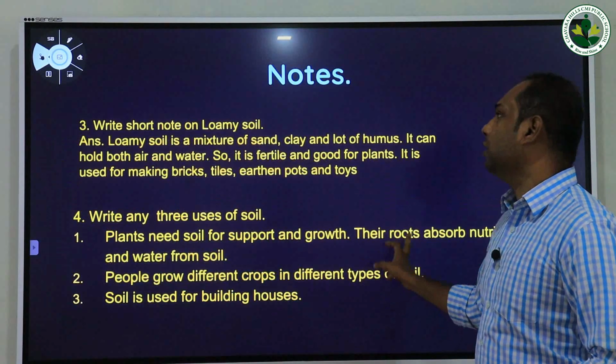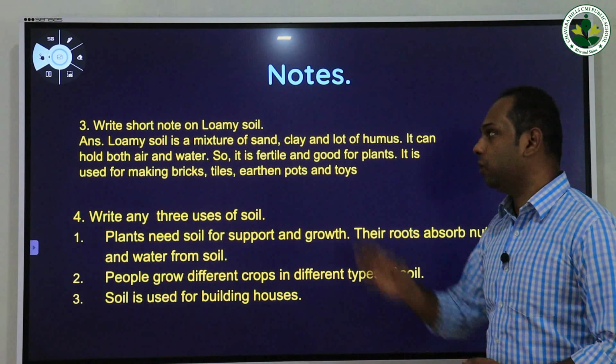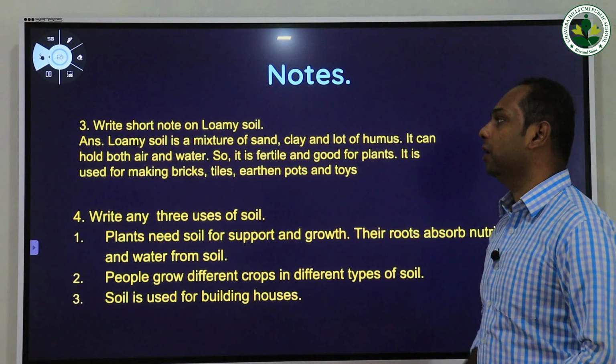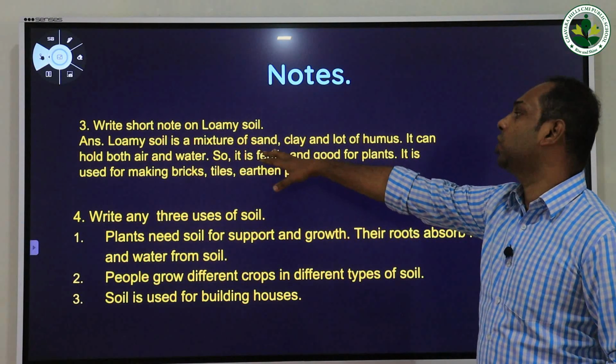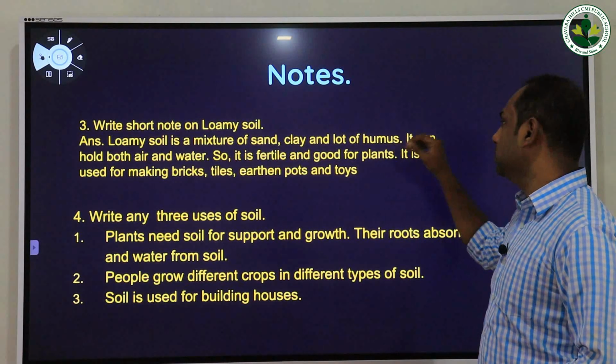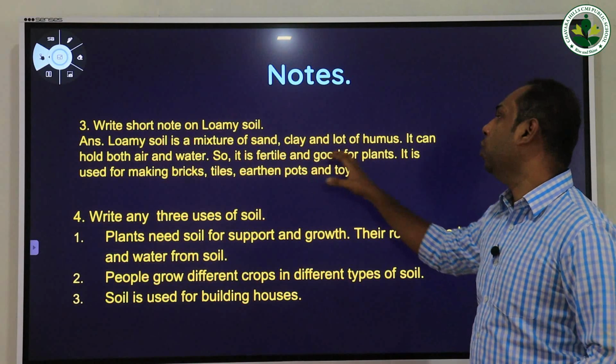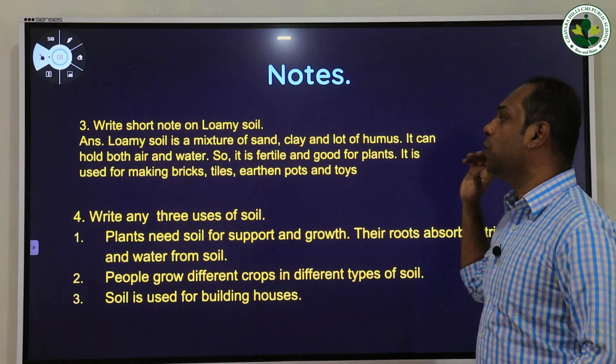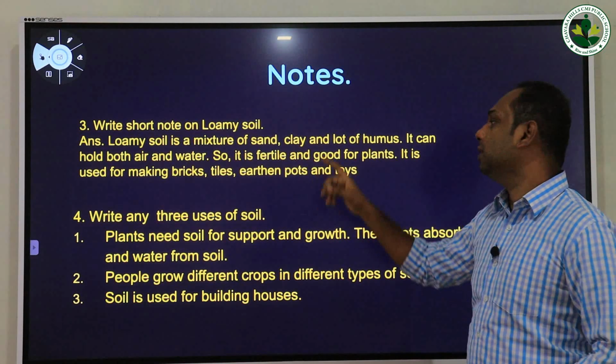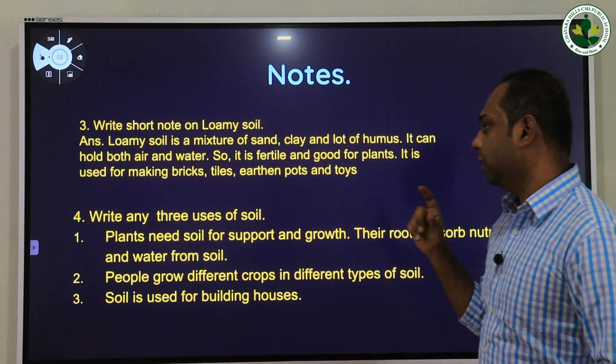So these are the notes for you. Third question, write a short note on loamy soil. Answer: loamy soil is a mixture of sand, clay, and lots of humus. It can hold both air and water, so it is fertile and good for plants. It is used for making bricks, tiles, earthen pots, and toys.